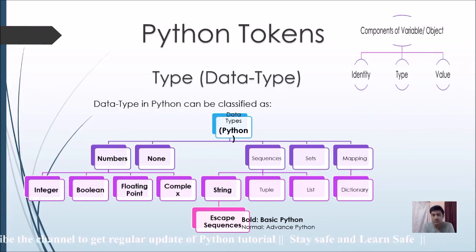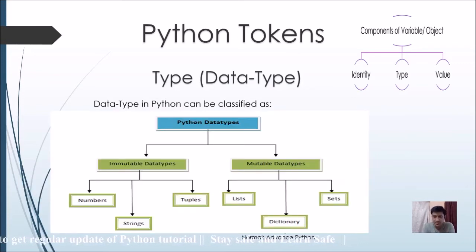Escape sequences are another part that we will learn here. We will go through some examples for that. Based on this data type classification, we have another category also, that is immutable data type and mutable data type. Under immutable data type we have numbers, string and tuples, and under mutable data type, list, dictionary and sets.